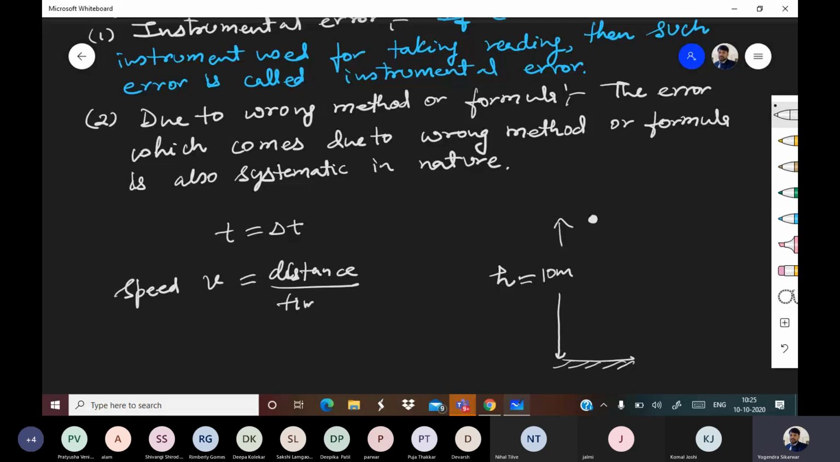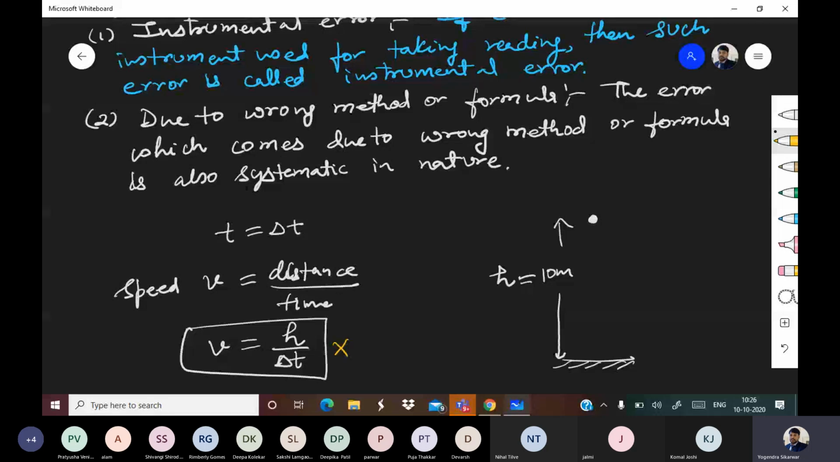Speed v is equal to distance upon time, that will be h upon delta t. So this will be the speed with which the ball is going to hit the bottom. Correct? Now if you have used this method, your answer will be wrong.